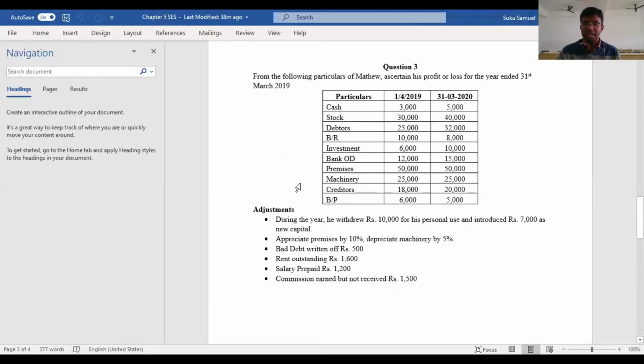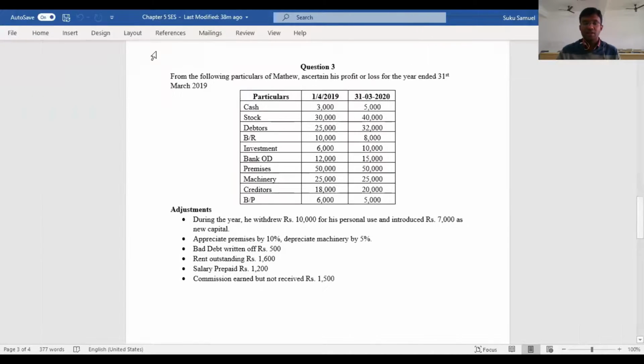Let's look at the question together. The question goes like this: from the following particulars of Matthew, ascertain his profit and loss for the year ending 31st March 2020. And they've given us two sets of value. Remember, the first set of value that is given to us is the opening value. The second set of value that is given to us is the closing value.